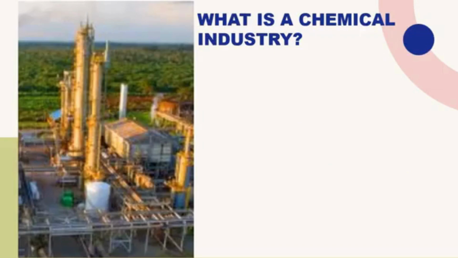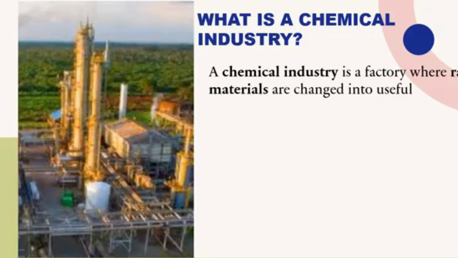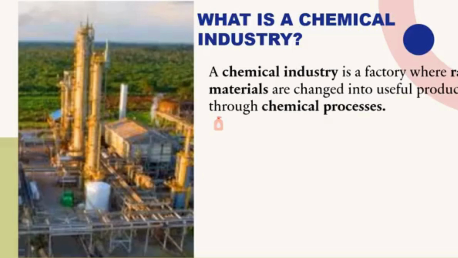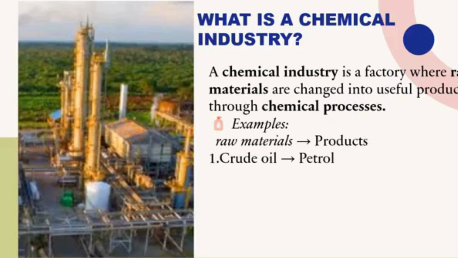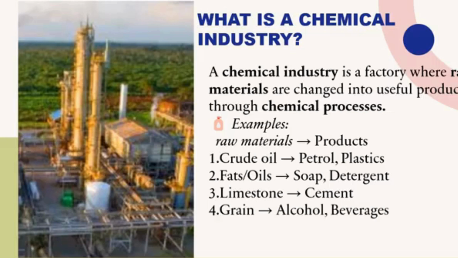So what is the chemical industry? Can we try and define what you think a chemical industry is? We'll say a chemical industry is a factory where raw materials are changed into useful products through chemical processes. Examples of raw materials and the products.